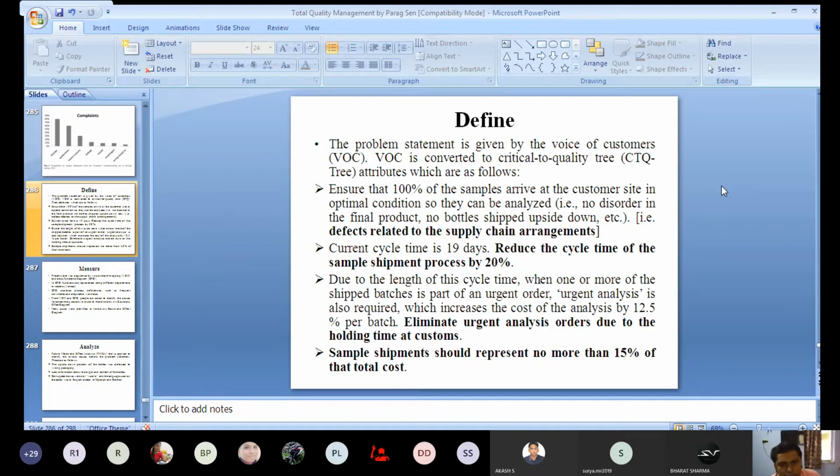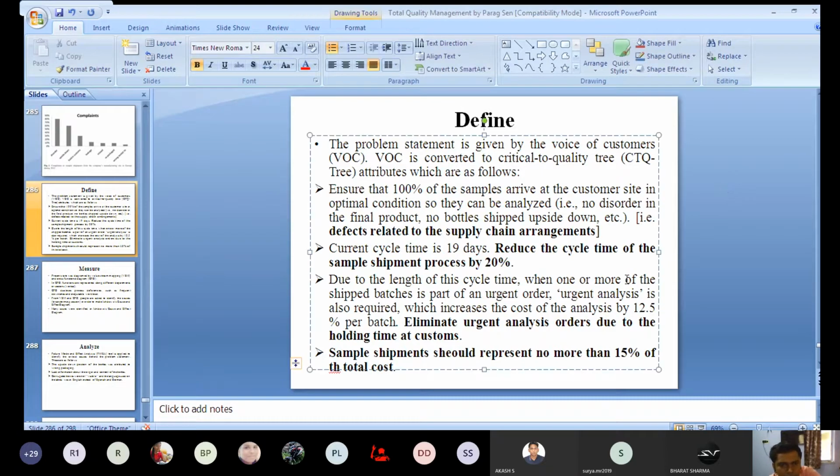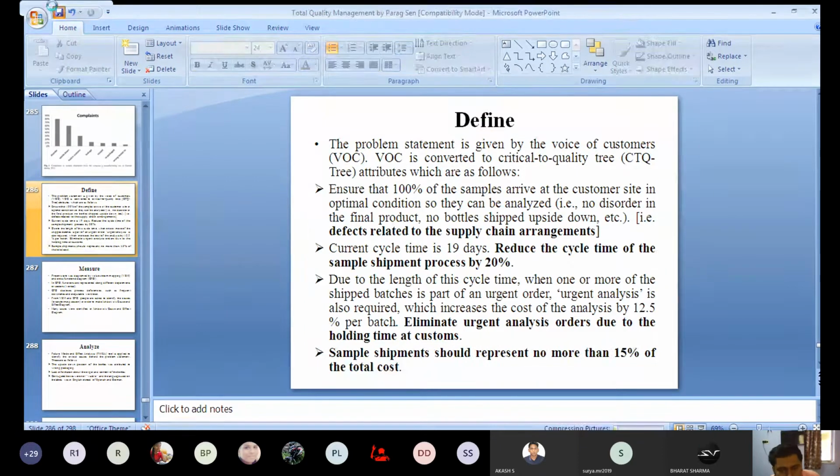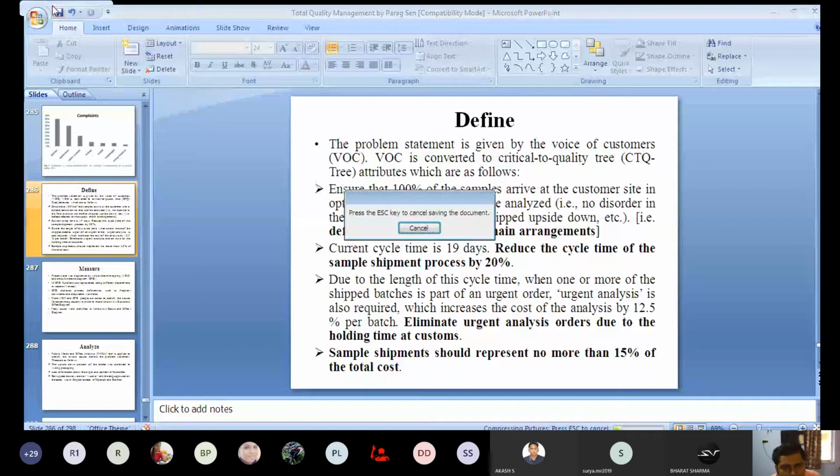And sample shipments should represent no more than 15% of the total cost, because you are delivering those items from the manufacturer to the qualified person. The sample shipment should be within the 15% limit of the total shipment cost.